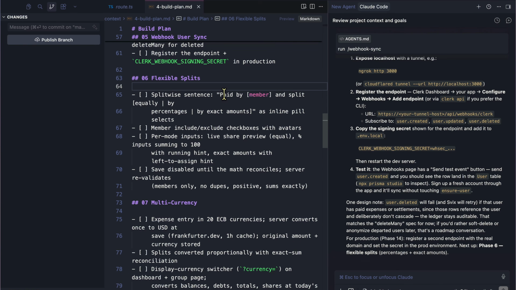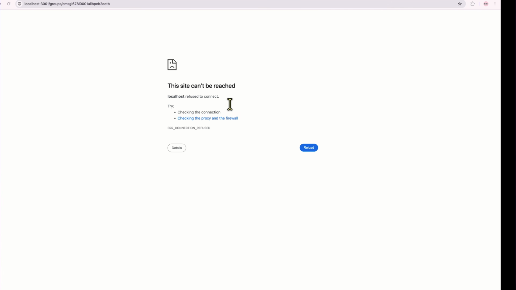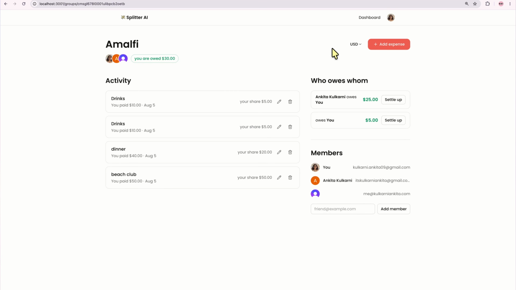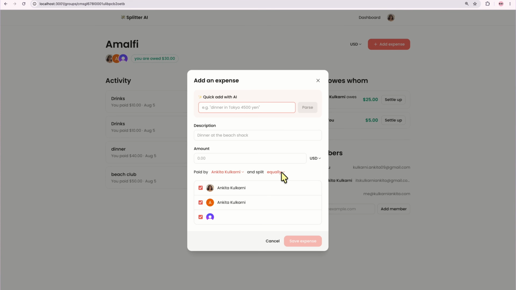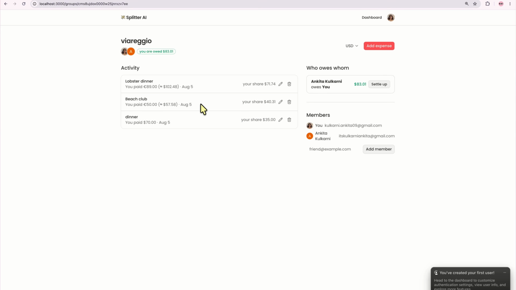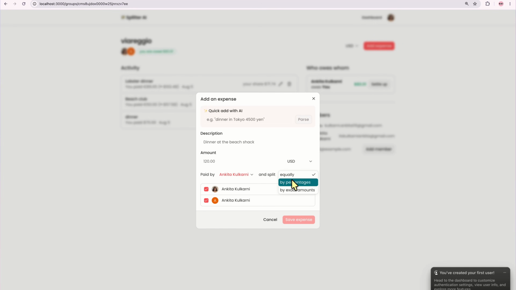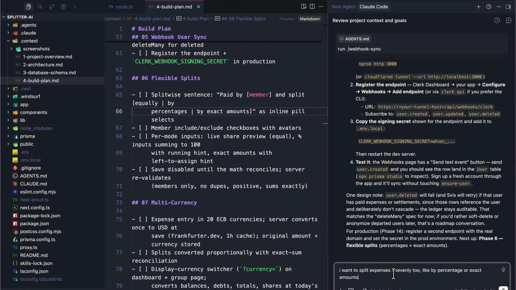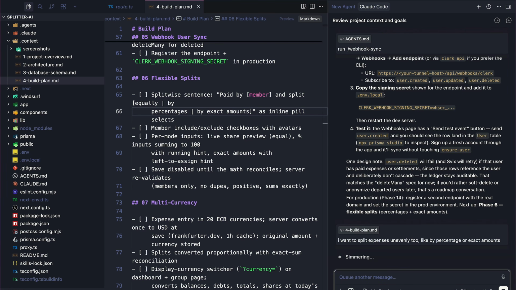The next step for us is to work on flexible splits. So if someone says paid by member and split equally, that should be the case. If we go here and restart the server, refresh the page, and click on add expense, right now it's only equally. He also wanted to have things like percentage and exact amount too. So let's do that next. The prompt we can say is, I want to split expenses unevenly too, like by percentage or exact amount. So let's just do that. And then this is the flexible splits that it will look at.